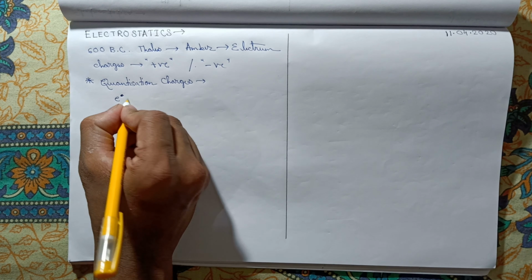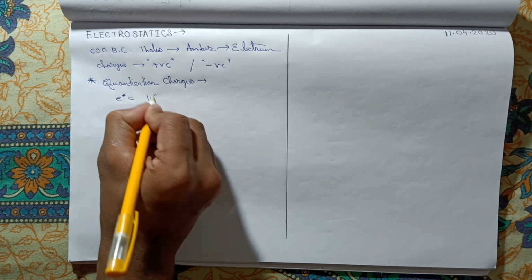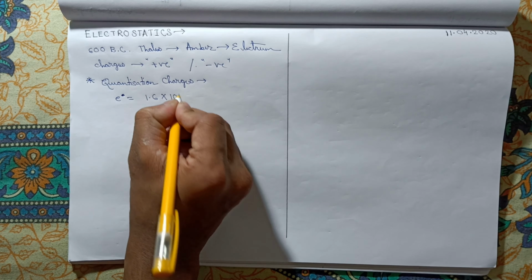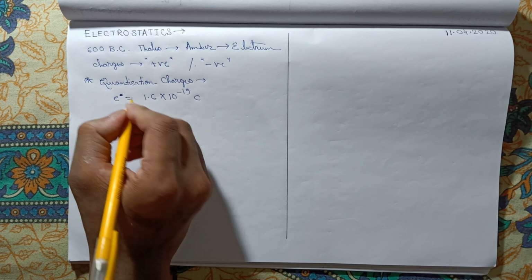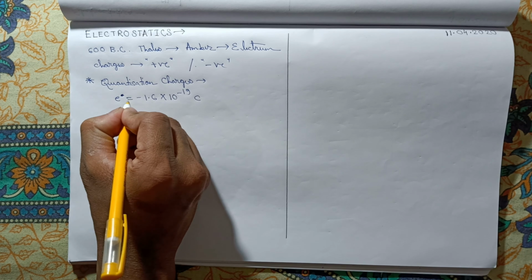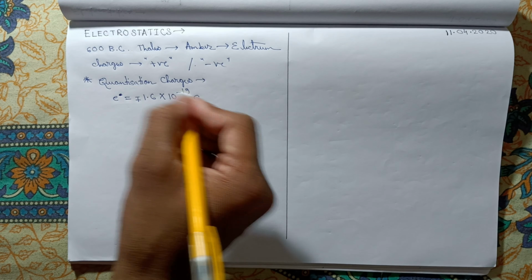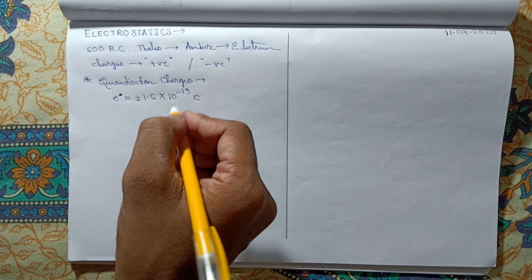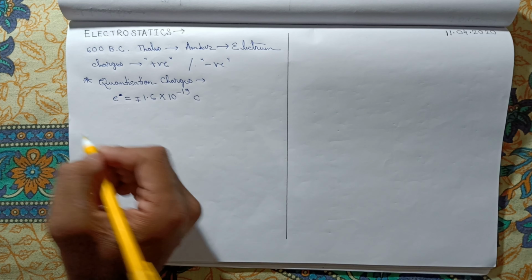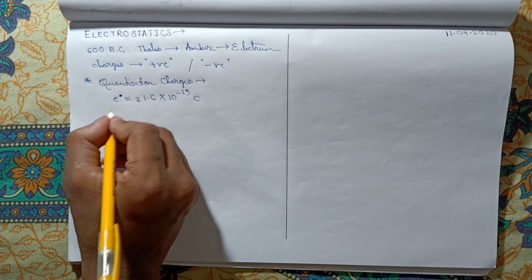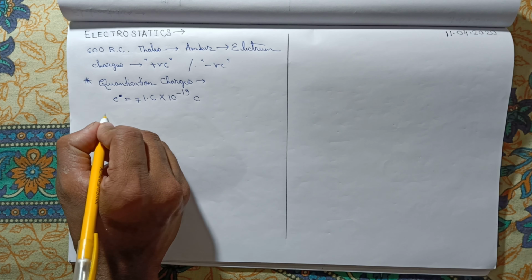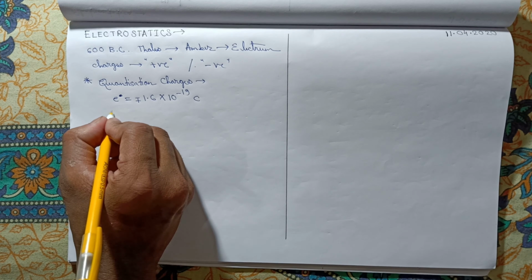The value of e is 1.6 × 10^-19 coulomb. The electron is negatively charged and the proton is positively charged, and both carry the electronic charge magnitude. Electron is one of the most fundamental or elementary particles in nature.